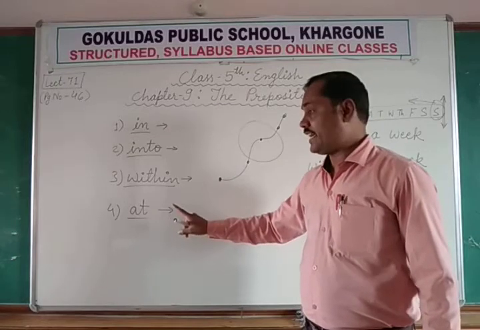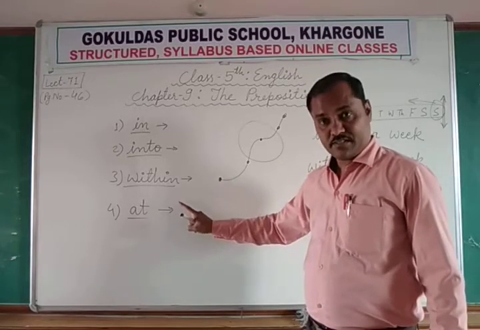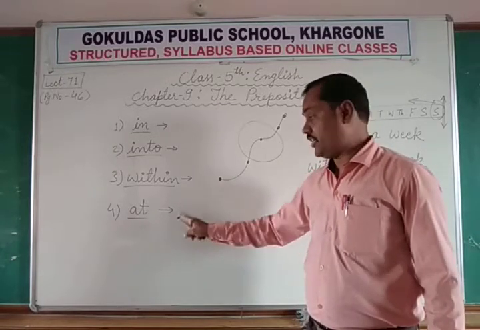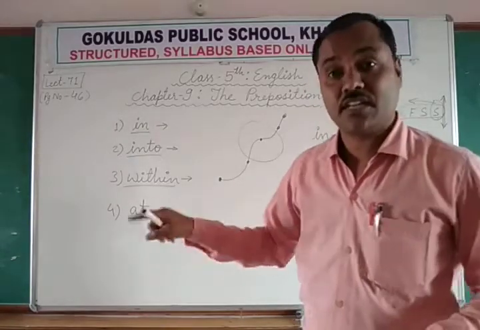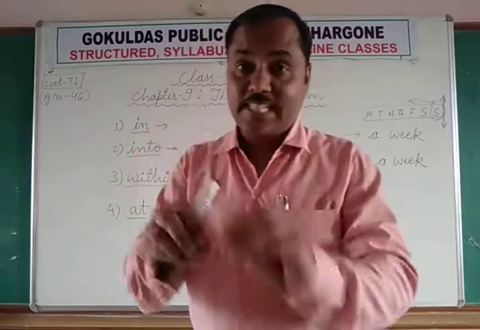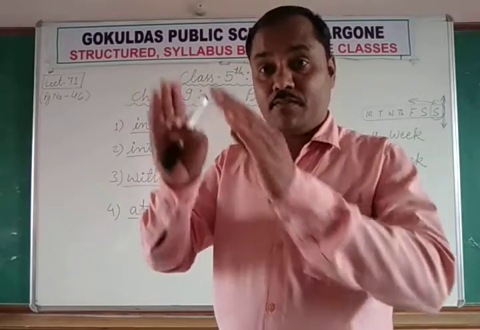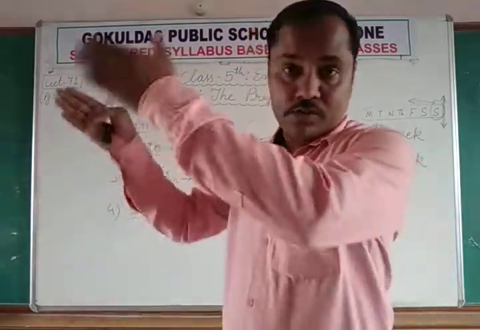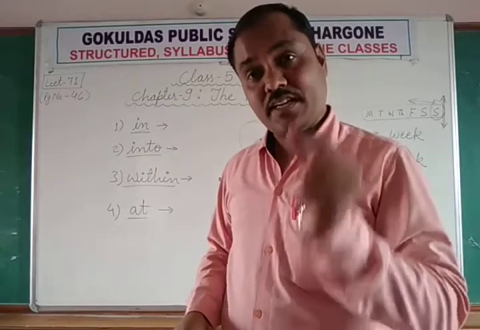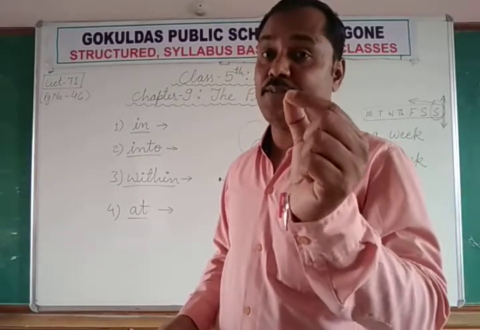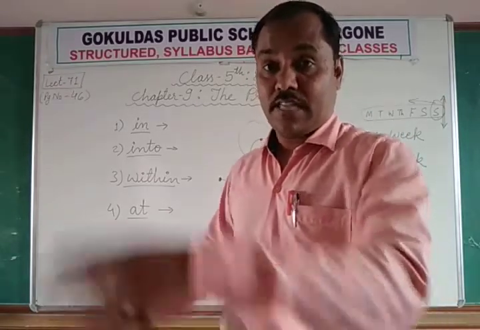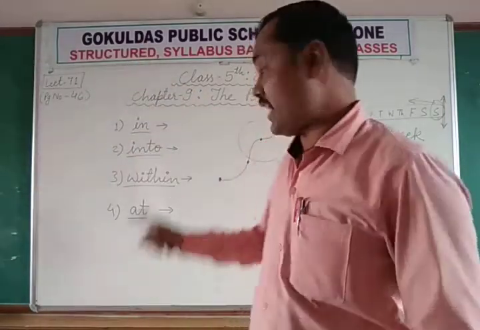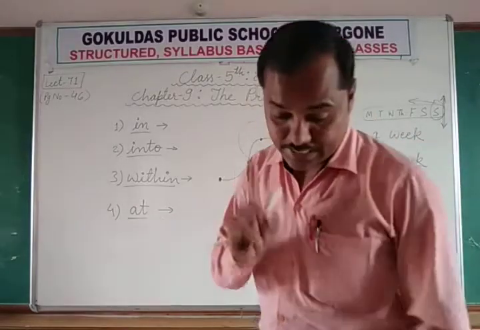Okay, just like G3 Rajnagar. At that time we will use at G3 Rajnagar, because it is an exact location on that Bistan Road, because Bistan Road is so long. But if I say the house number, it means it is exactly one point on that straight road. So I will use at with the addresses.